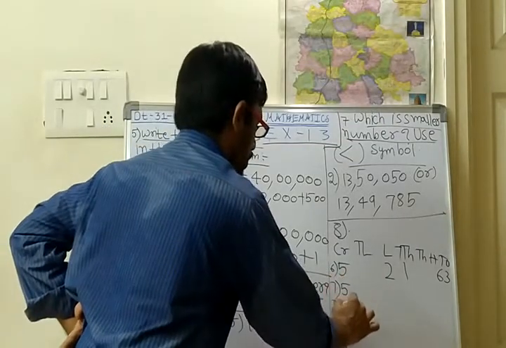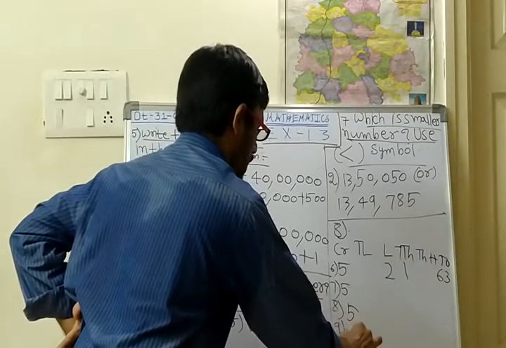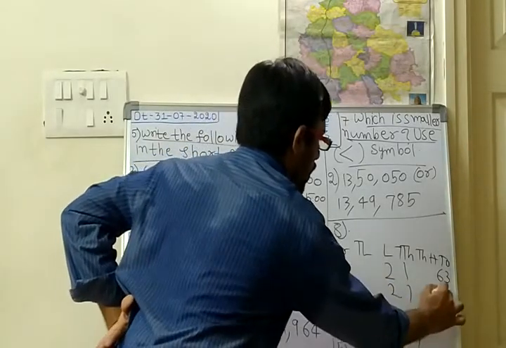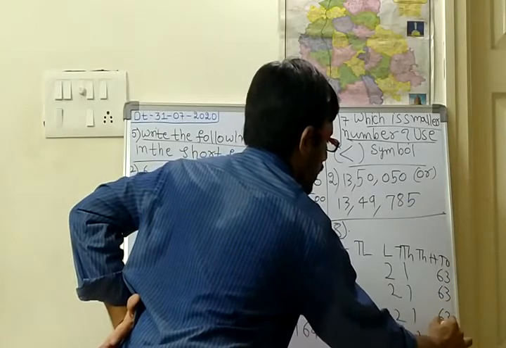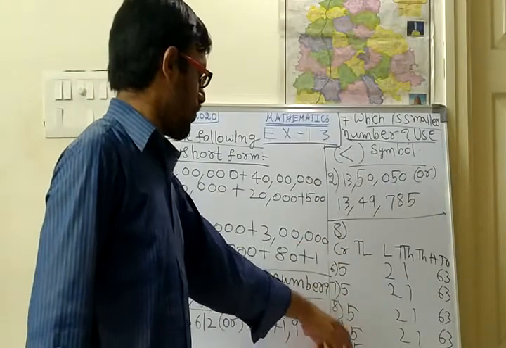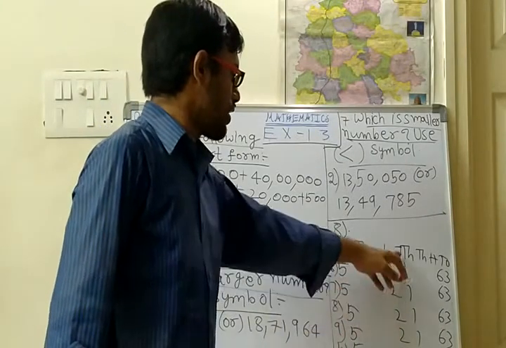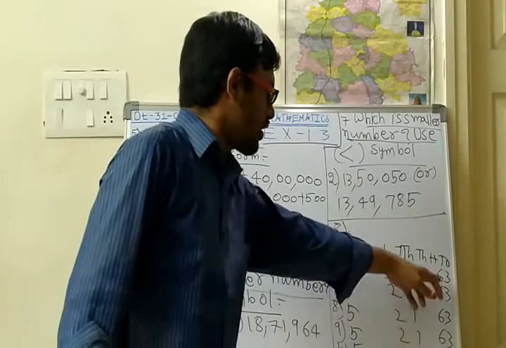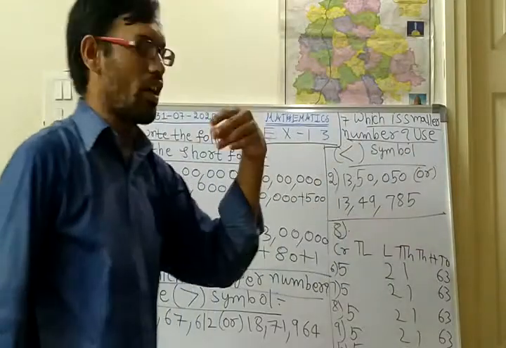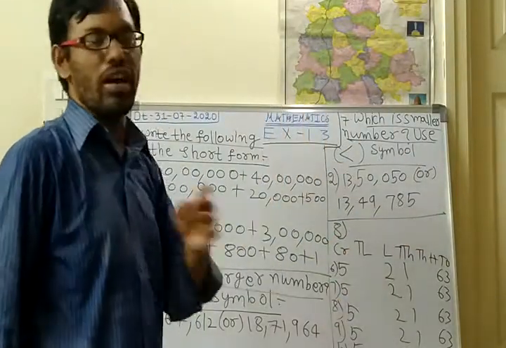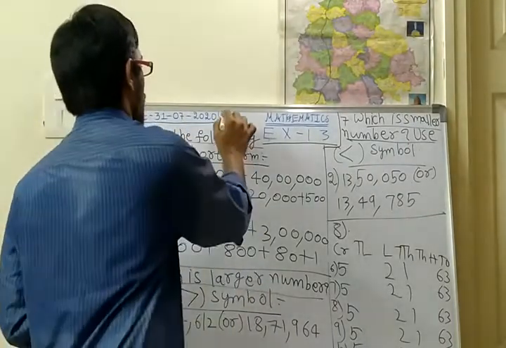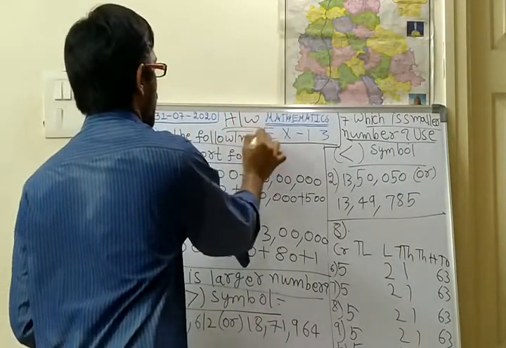5, 5, 5, 5. 2, 1, 2, 1, 2, 1, 2, 1. Next 6, 3, 6, 3, 6, 3, 6, 3. So I have written 5 in crores, 2 in lakhs, 1 in 10,000, 6 in tens, and 3 in ones. The remaining digits you write as you wish. But five numbers you have to write. I hope you will feel this homework is very easy.